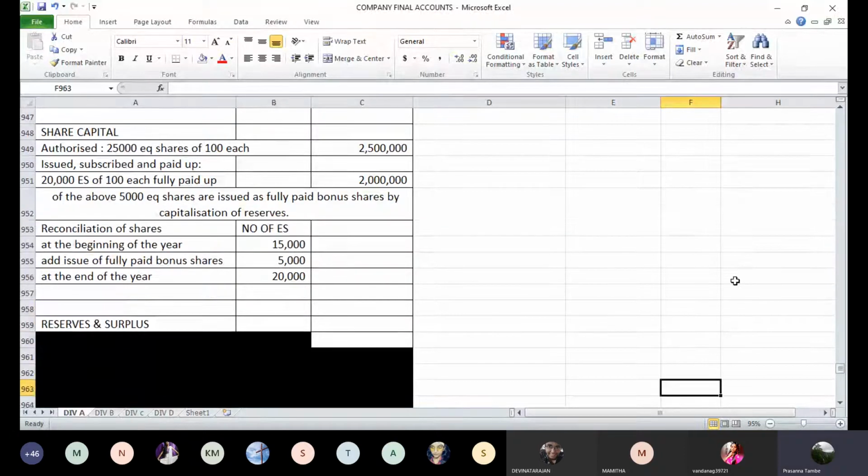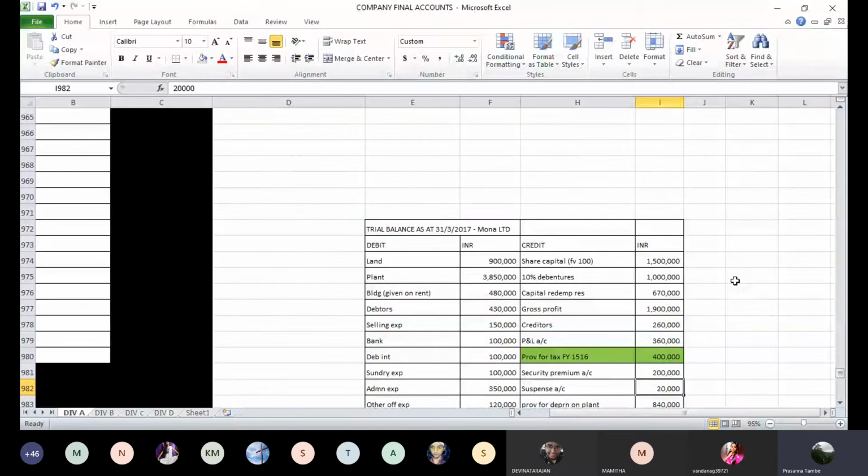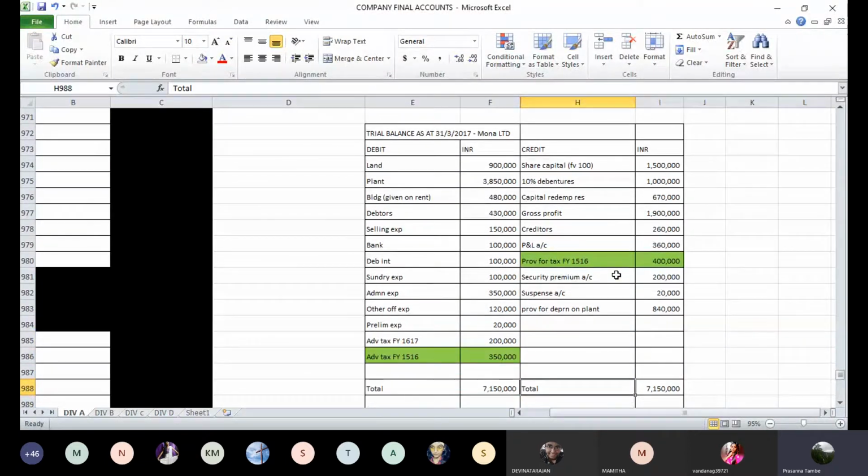Okay. Next item is 10% debentures. These are 10 lakhs rupees. Now on this 10% debentures, do we have any information about interest paid, etc.? Yes, debenture interest paid is already there. So that amount is 1 lakh rupees. It's fully paid. So there is no provision required.